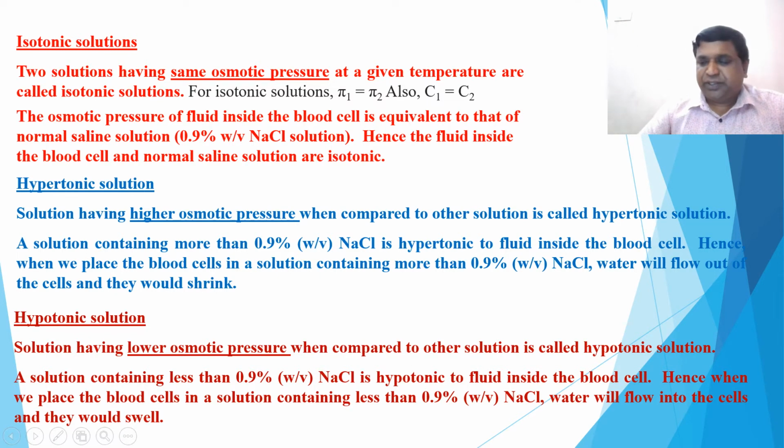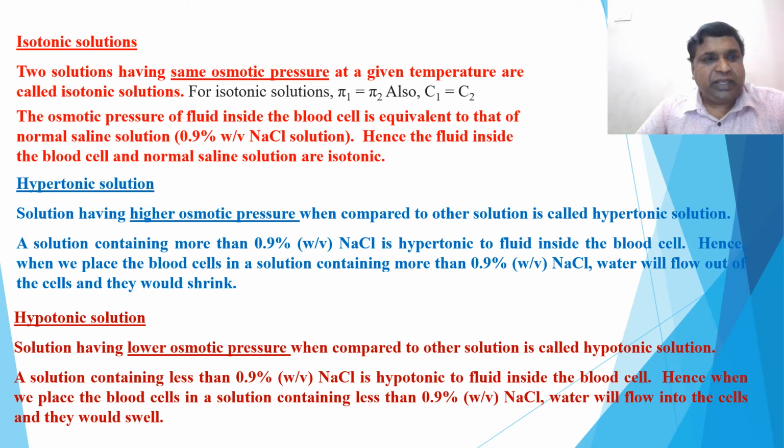What are isotonic solutions? You all know that two solutions having the same osmotic pressure. Iso means same. So same osmotic pressure at a given temperature, that is C1 is equal to C2. Same osmotic pressure, called isotonic solutions. For isotonic solutions, pi 1 is equal to pi 2 or C1 is equal to C2. That is, same osmotic pressure.